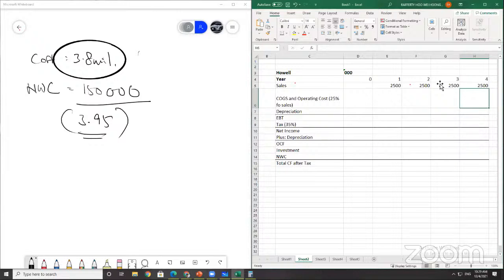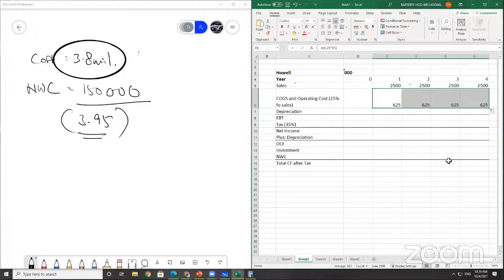All right. Then talk about the COGS. The cost of goods sold and operating expenses related to the project are predicted to be 25% of sales. It's going to be fixed across the years. So 0.25 multiplied by your sales, you get 625, and it's going to be the same across all 4 years.